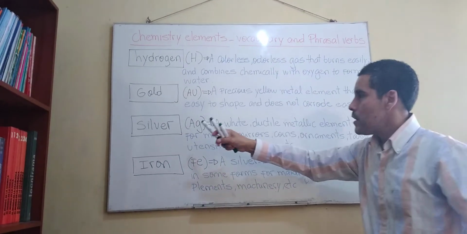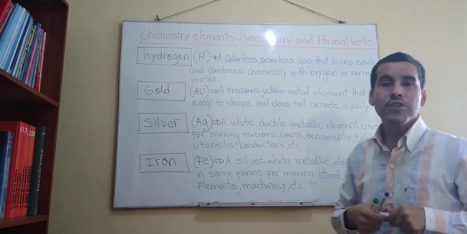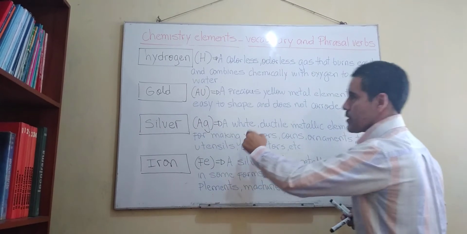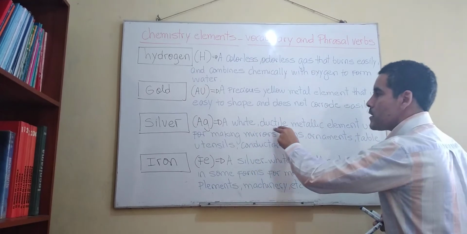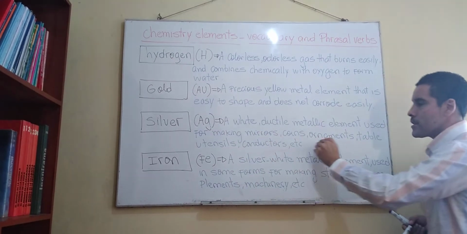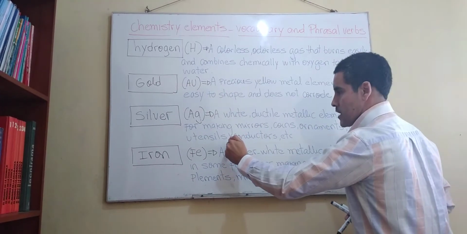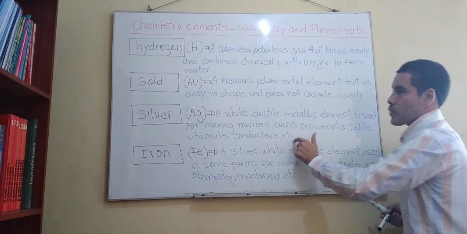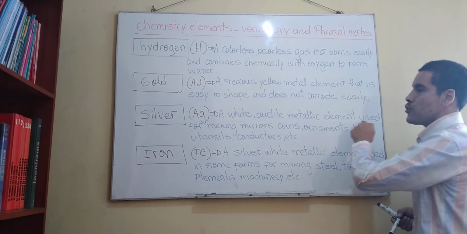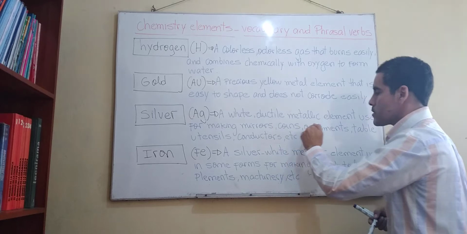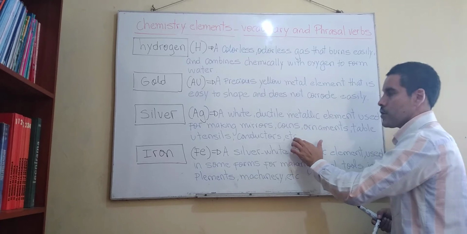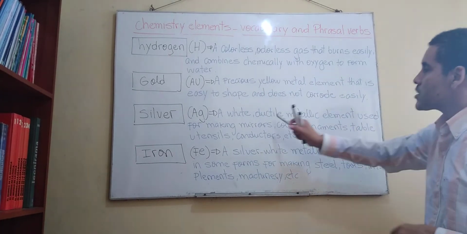Now, let's continue with silver. How about the definition for silver? Let's see. Silver, the symbol, AG, right? AG. Now, let's continue reading here. A white ductile metallic element used for making mirrors, coins, ornaments, table utensils, conductors, etc. Right? One more time. A white ductile metallic element used for making mirrors, coins, ornaments, table utensils, conductors, etc. Right?